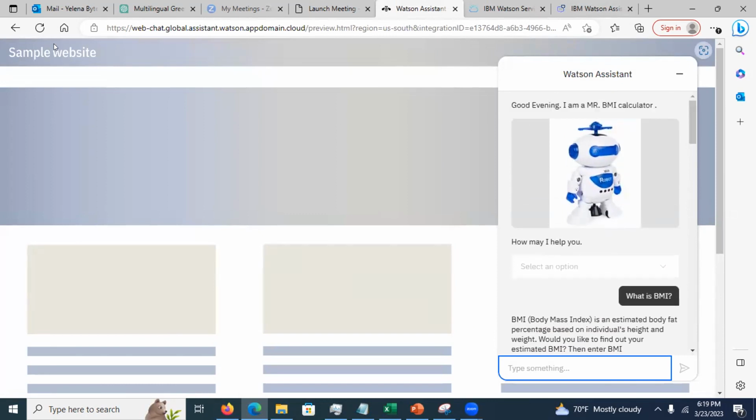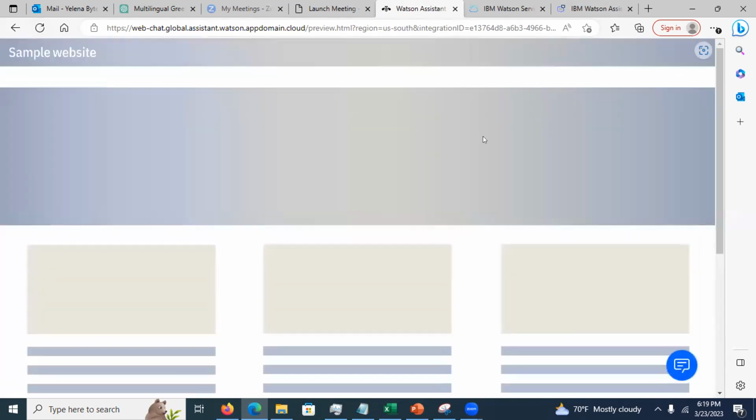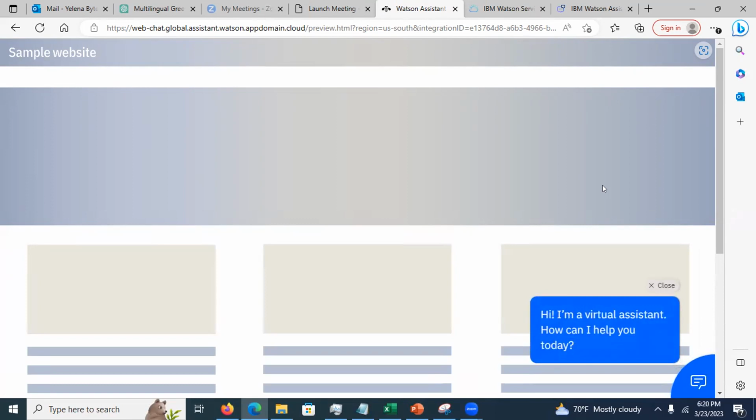But if I were to refresh it, it's going to phrase my response differently. So it falls back to vocabulary. Response type means if it's a text, if it's an image, if it's a video, if it's a pause, that's a response type. And response variation is a paraphrasing of the same sentence, in other words.